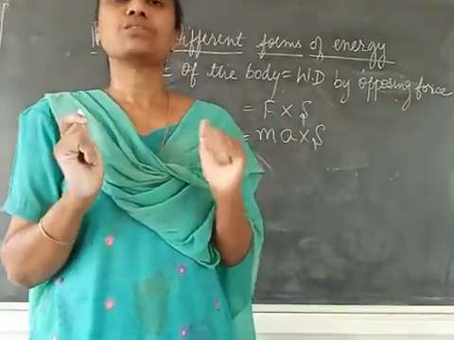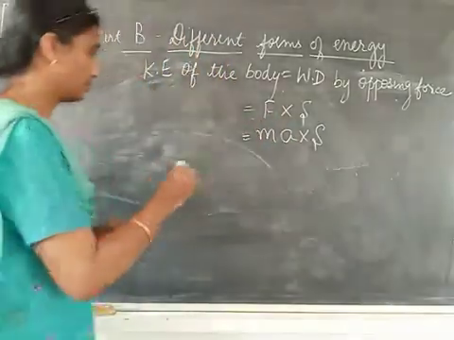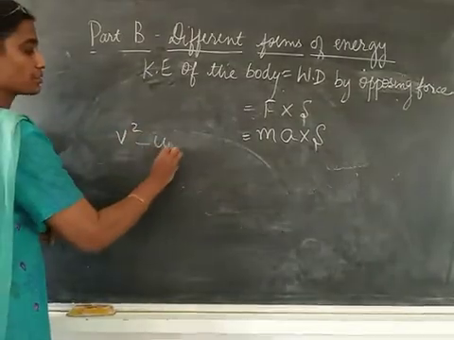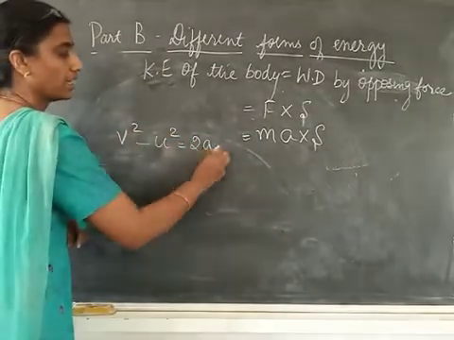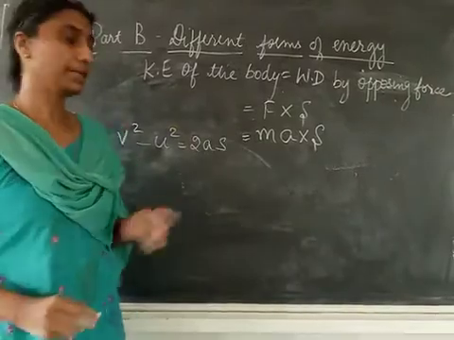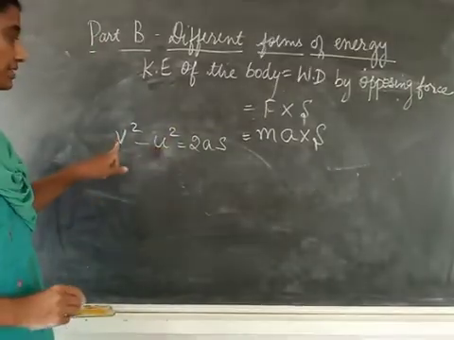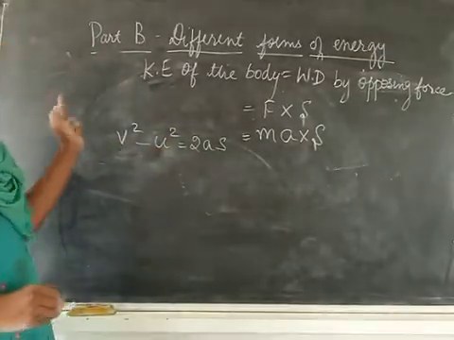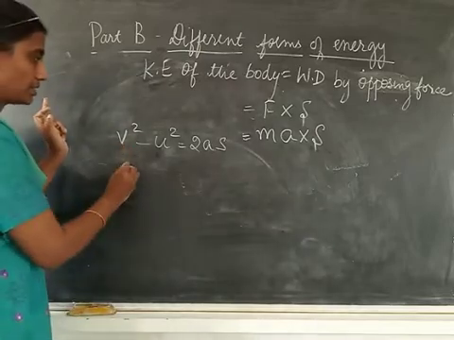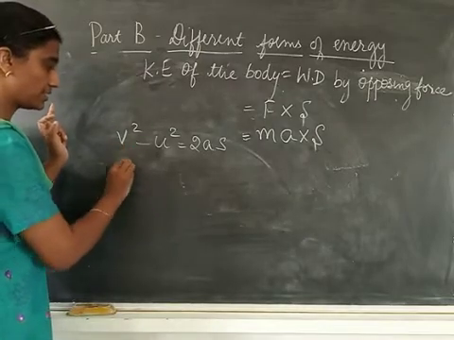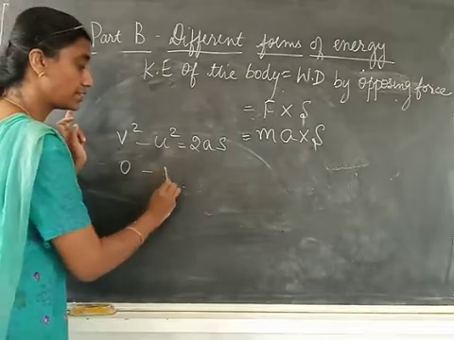So we are going to use the third equation. v square minus u square is equal to 2as. Here u is the initial velocity, v is the final velocity. Now go back to your assumptions. According to our assumption, final velocity is 0. Initial velocity I have taken as v.